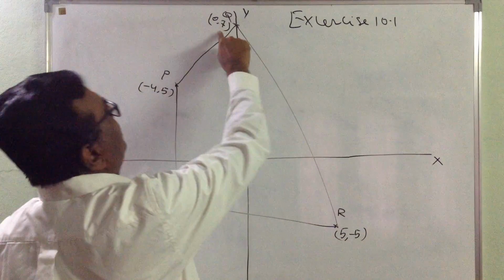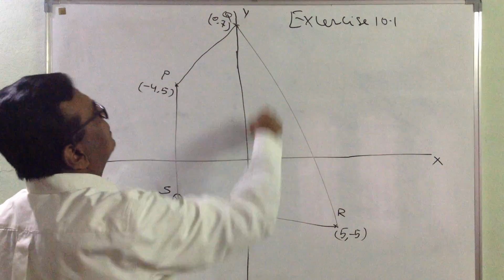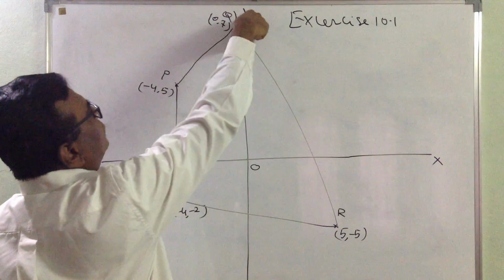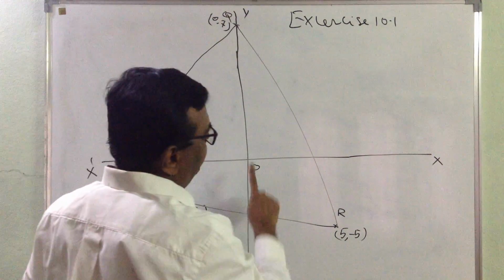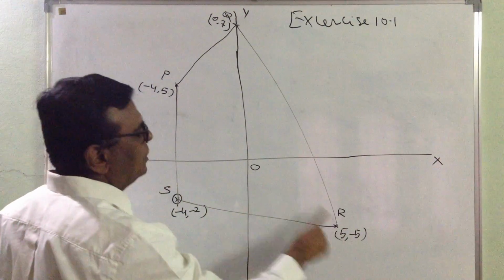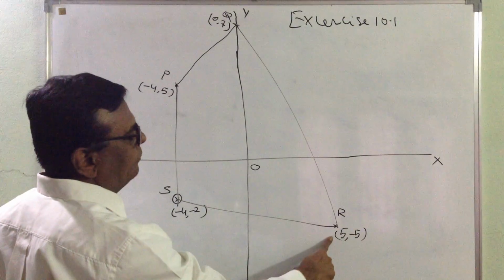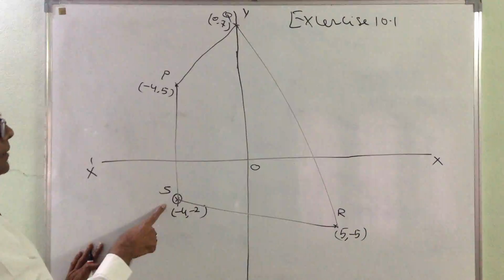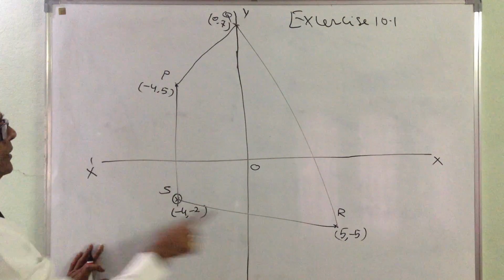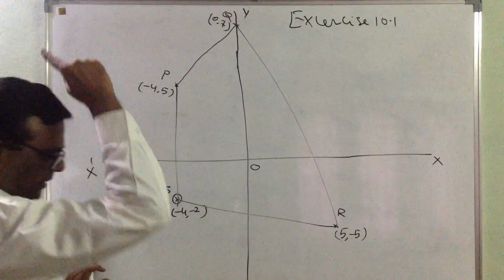The second point is (0, 7). The y coordinate is 7 and x is 0, so it is going to be on the y-axis, and we approximately plotted it here. Similarly, x is 5 and y is -5, so it lies in the fourth quadrant. Then (-4, -2), both negative, lies in the third quadrant. So we approximately draw like this.